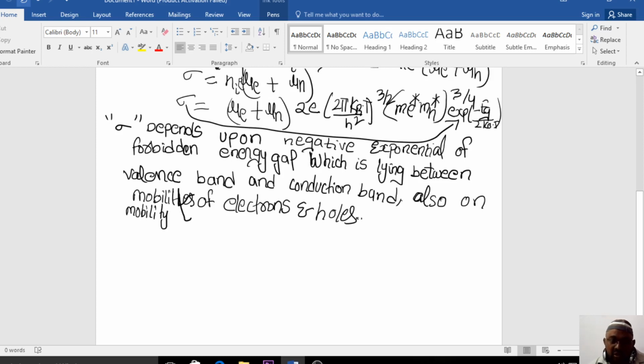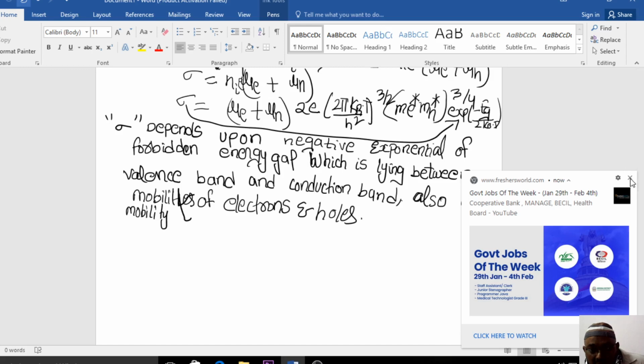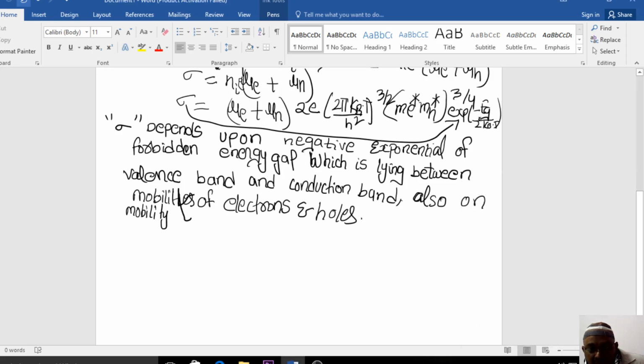So what you can say from this particular expression is that the electrical conductivity is directly dependent on the negative exponential of the forbidden energy gap. The forbidden energy gap is actually lying between the valence band and the conduction band, and also the electrical conductivity is dependent on the mobility of electrons and the mobility of holes.